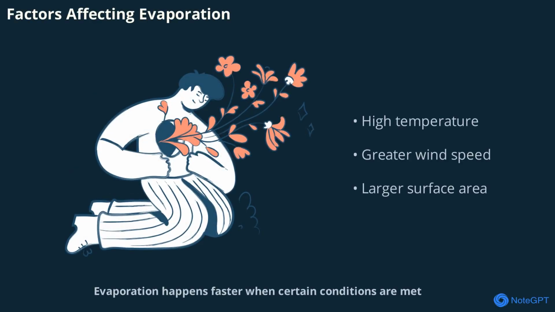Evaporation happens faster when certain conditions are met. If the temperature is high, wind speed is greater, or the surface area is larger, evaporation speeds up. For example, clothes dry faster on a windy day and puddles disappear quickly when it's hot. These factors play a big role in how quickly liquids turn into gases in our environment.